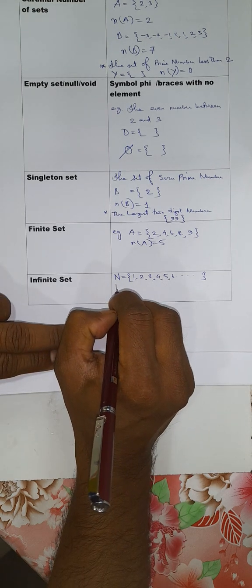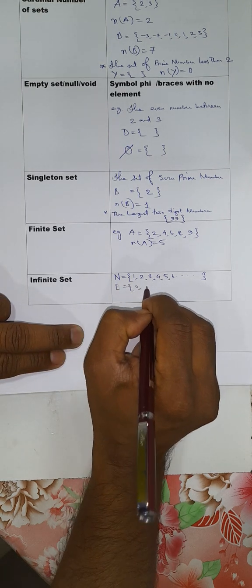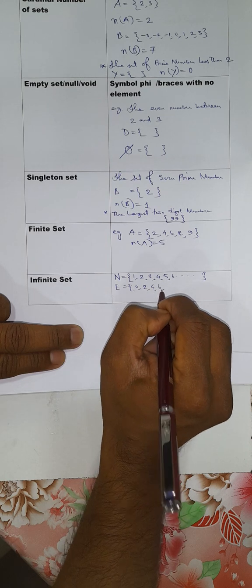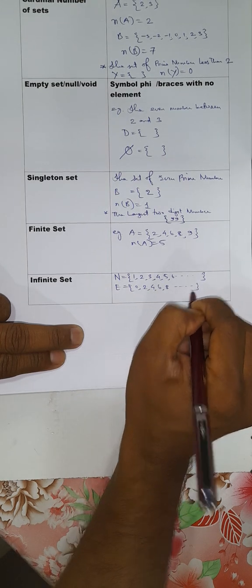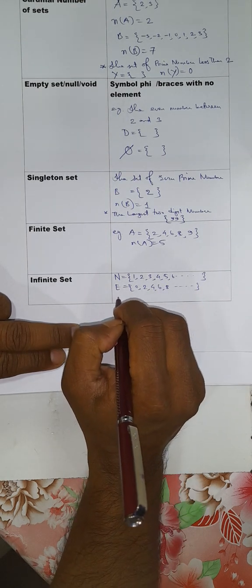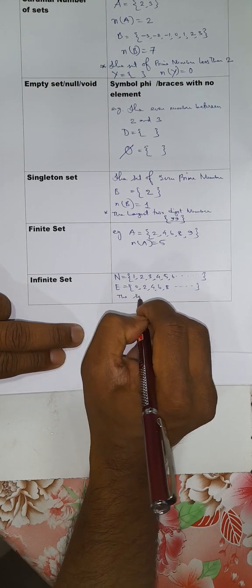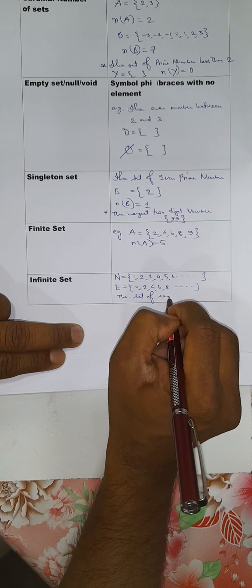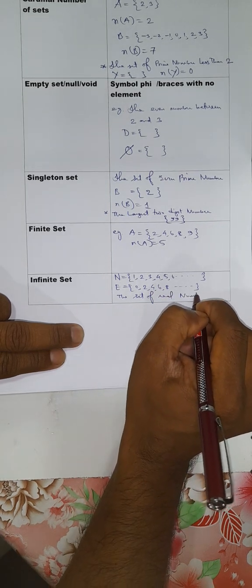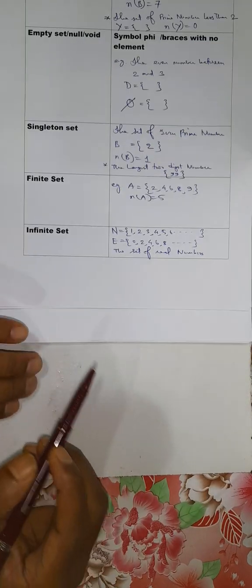Similarly, the set of even numbers 0, 2, 4, 6, 8, etc., and the set of real numbers, these are called infinite sets.